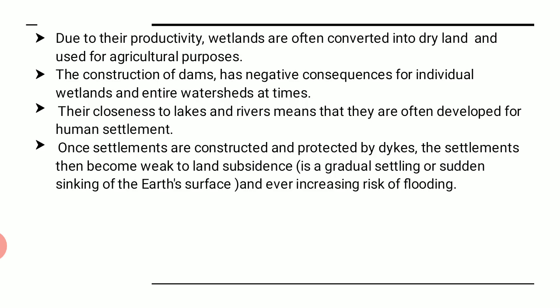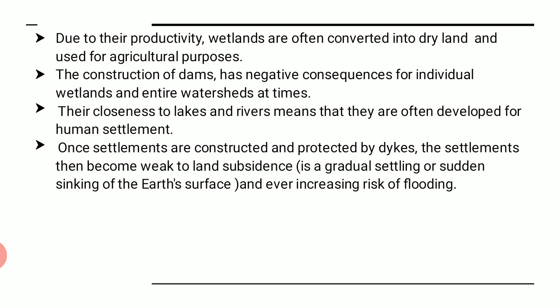Let us go ahead. Due to their productivity, as we told, it is very fertile in nature. Wetlands are often converted, made dry, and then used for agricultural purposes, because it is very productive in nature. Many minerals get settled down in these wetlands, so it may be very helpful for the agriculture of many crops. Next, the construction of dams has negative consequences.